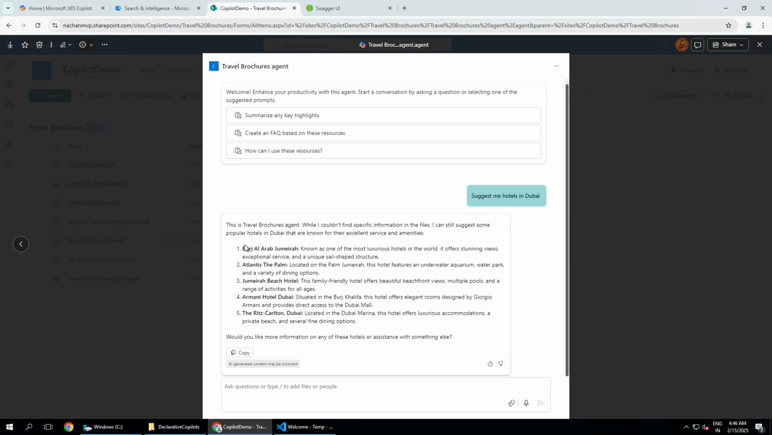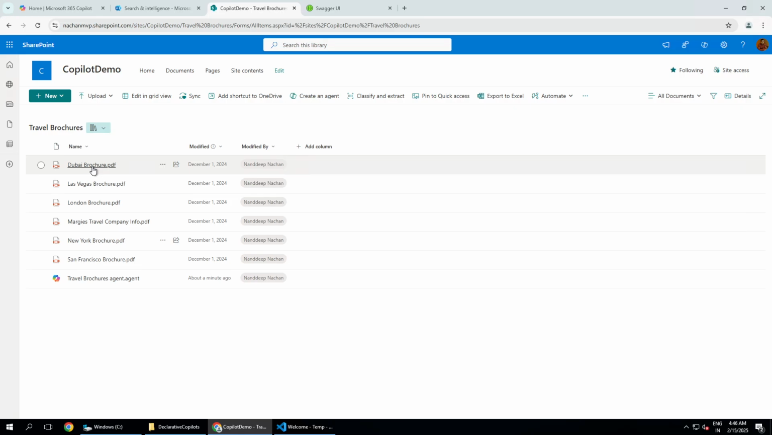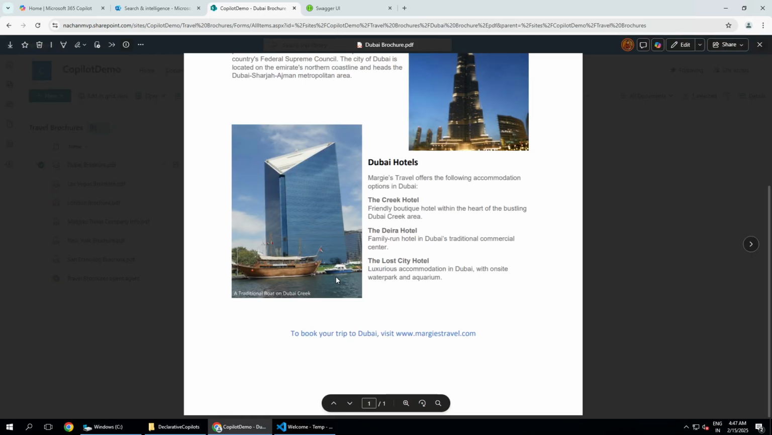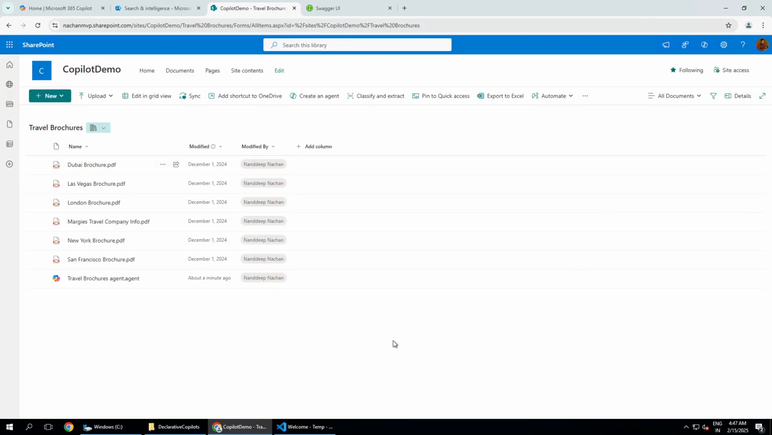So here you can see that it is telling us about Burj Al Arab, Jumeirah, and other hotels which are not inside of our source that we have given. Okay, so let me just show the source one more time. So this is the source that we had given, where we have the Creek Hotel, Deira Hotel, and the Lost City Hotel. But if you had seen the information that we have got, it wasn't of that.